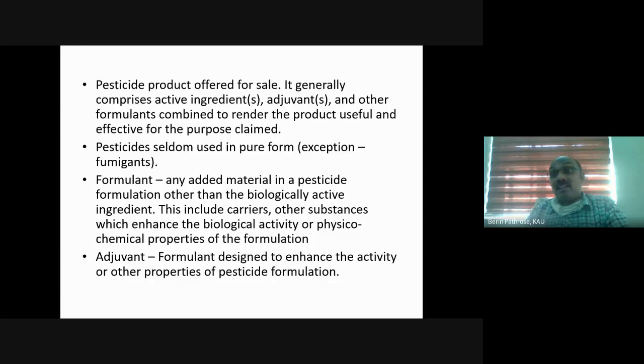Masala can be considered as an adjuvant because it enhances the physicochemical property of the dish you prepared. But this same masala can be considered a formulant because it is another thing added to your dish other than the main thing, the chicken. As this formulant, the masala, enhances the properties of the dish, it is called an adjuvant. What is the role of an adjuvant in a pesticide formulation?